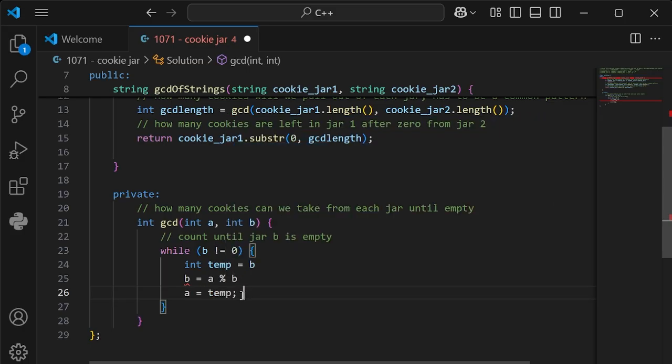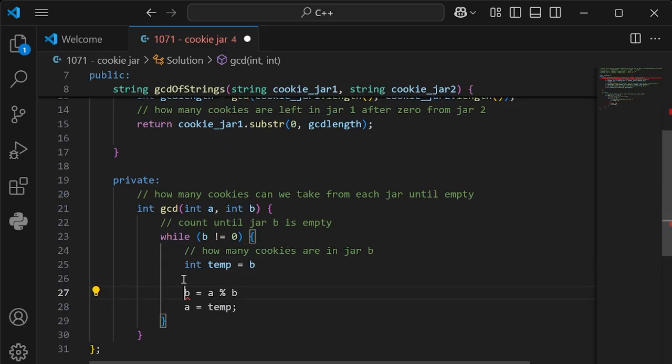So it tells us our results. So we make our comments here. Okay, how many cookies are in jar B?